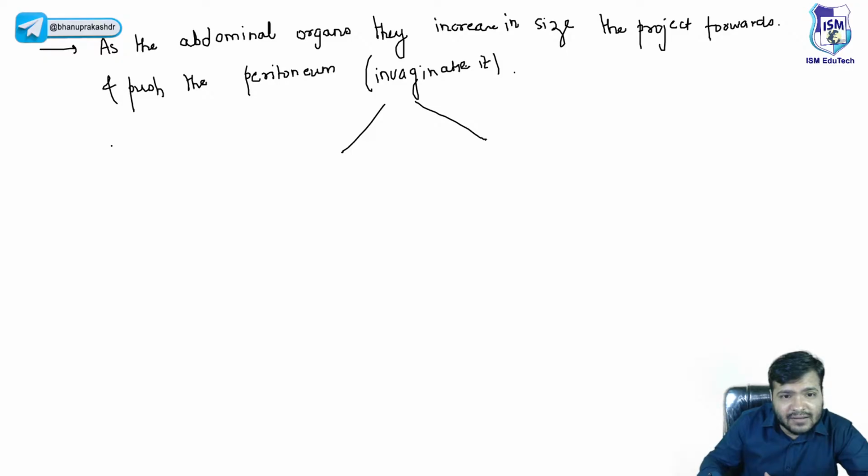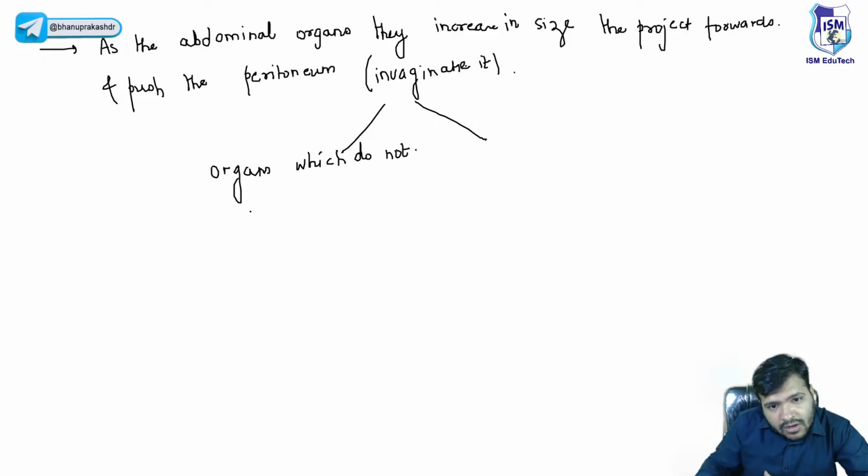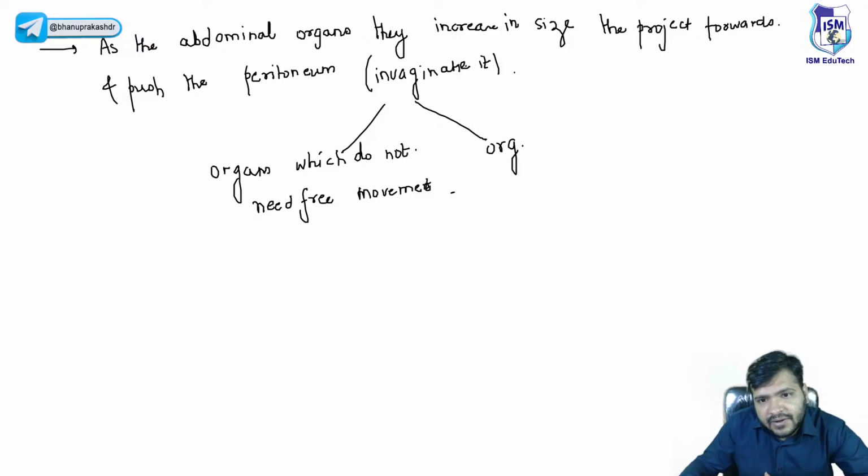Now when I say variable degrees, what does it mean? It means that there are organs which do not need free movement, and there are organs which need free movement.